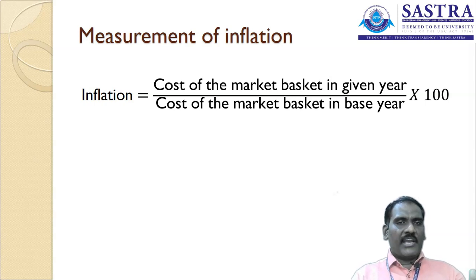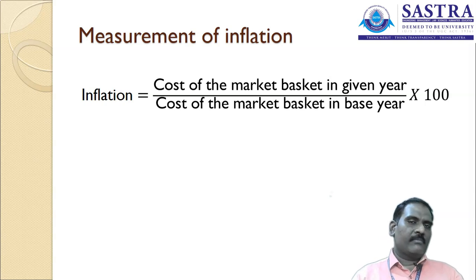I have taken this during the year 2019, the 4 essential products with the cost of 50 rupees.